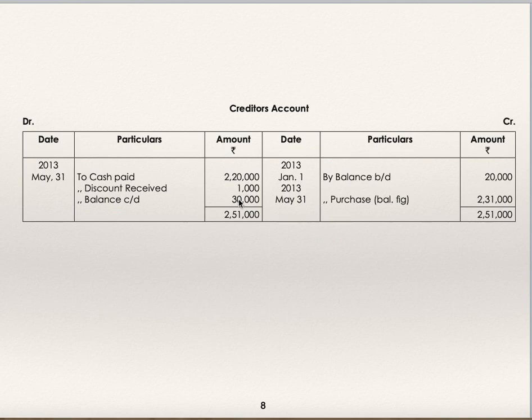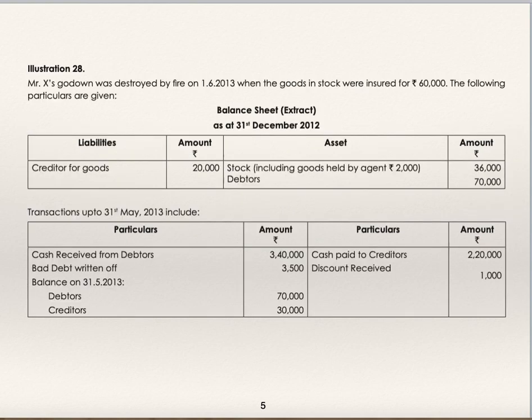Opening balance and closing balance. Just now we have seen purchases 2,31,000 is the balancing figure. So we found out sales and purchases. Now, if you go to the question, stock is given as 36,000, which includes goods held by agent 2,000.